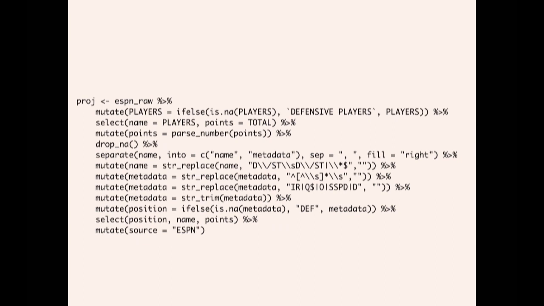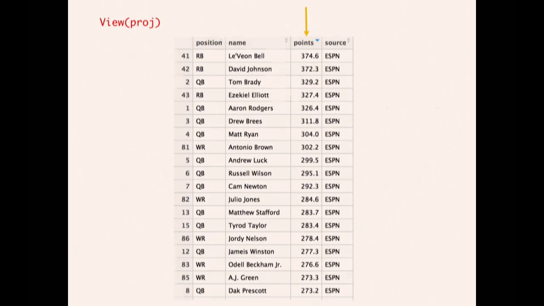There's a cleaning step that you need to do. Again, I'm not going to really go through it because that's not the point of this talk. This is just like vanilla dplyr. What I'm essentially doing is inside of the player name is their position as well and the team that they play for. So you need to do some inline cleaning to make that work. But essentially, once that's all said and done, you can output the data like this.